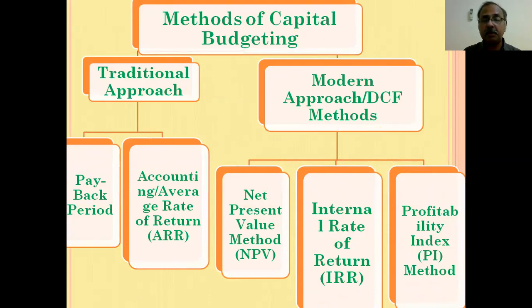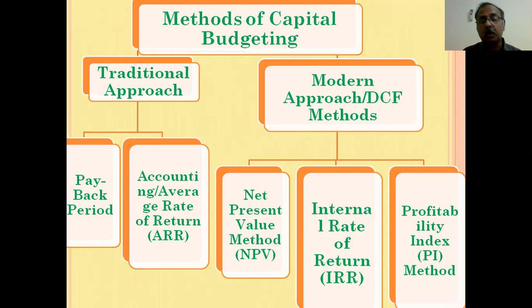First one, traditional approach. The traditional approach consists of two important methods of capital budgeting. First one is payback period, and second one is accounting or average rate of return method. So traditional approach or traditional method, it consists of two important methods of capital budgeting. First one is payback period, and second one is accounting rate of return or average rate of return method.